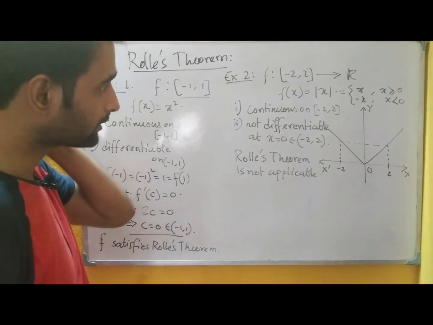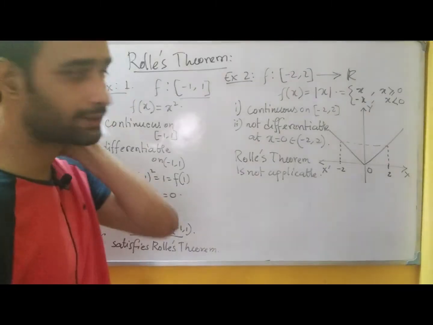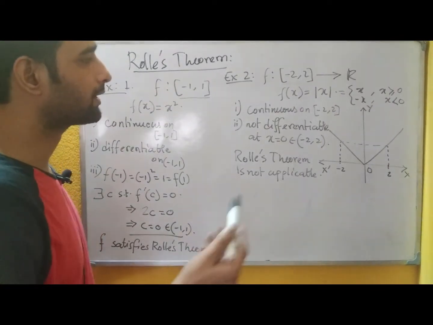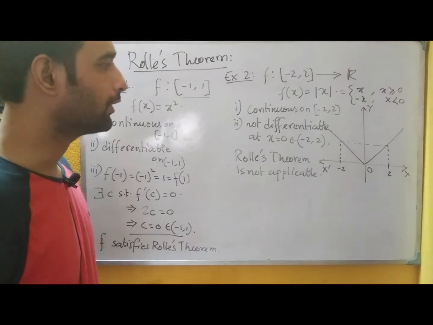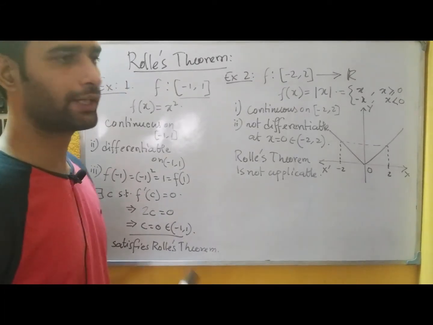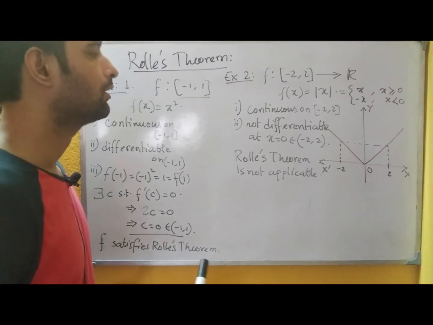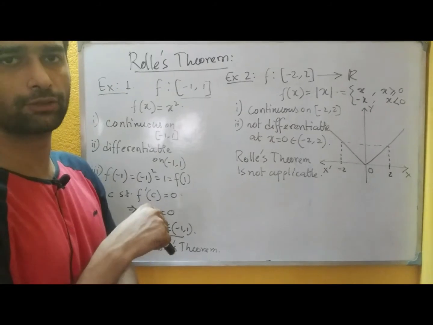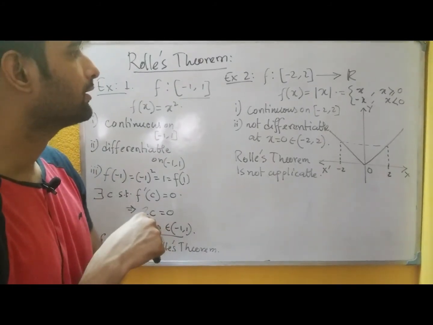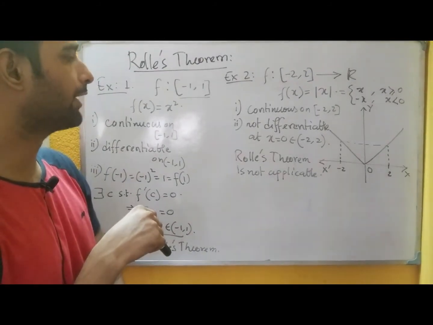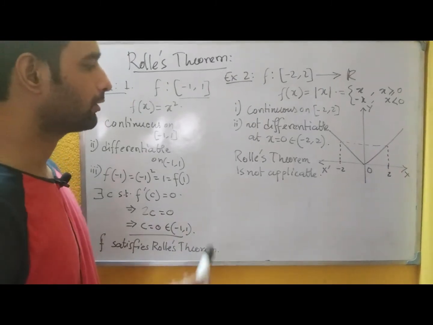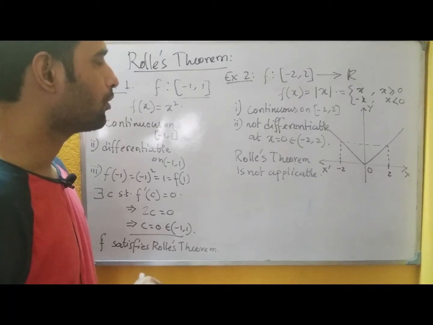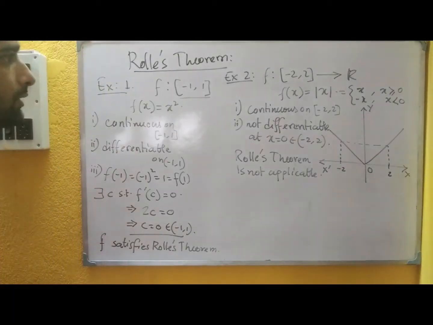So we can get functions where the third condition may not be satisfied, or the first condition, the function is not continuous. Now if the function is not continuous, then the function is not differentiable also. So in that case, the first two conditions are not satisfied. So clearly then we can say the function does not satisfy Rolle's theorem's conditions, so Rolle's theorem is not applicable for those functions. So these are some examples.